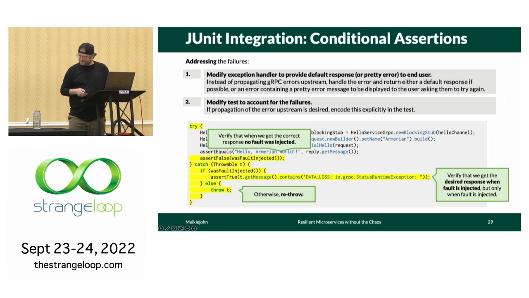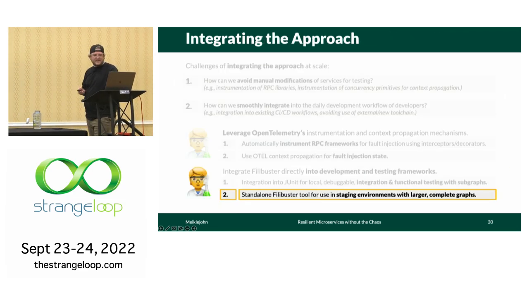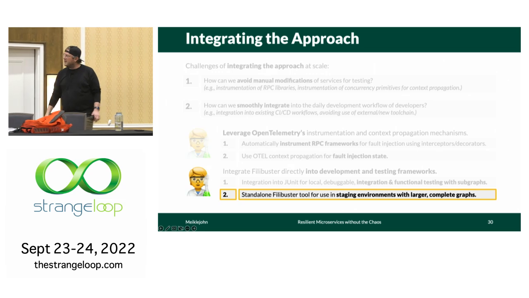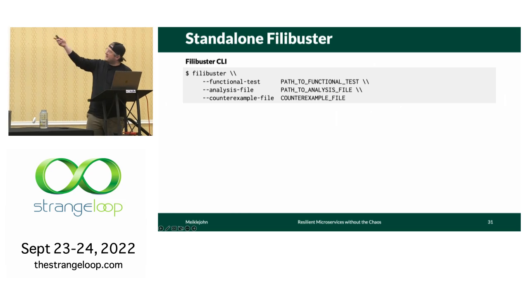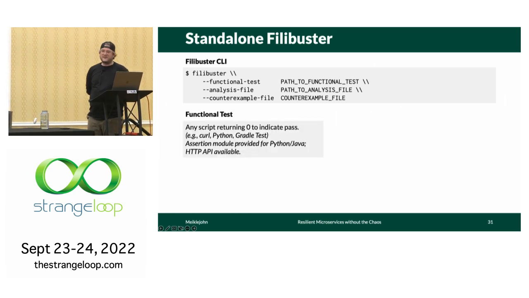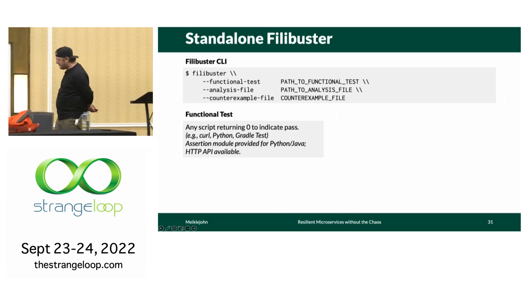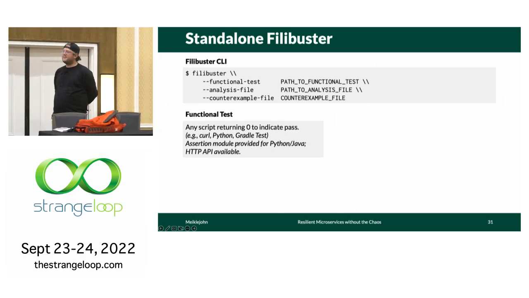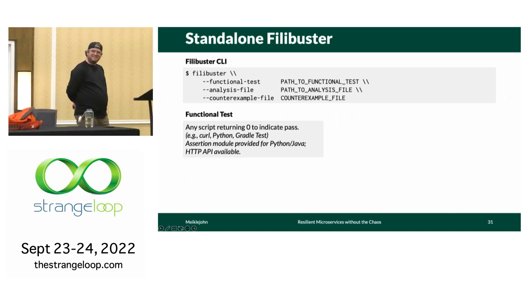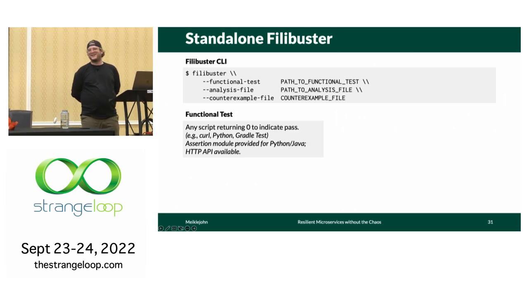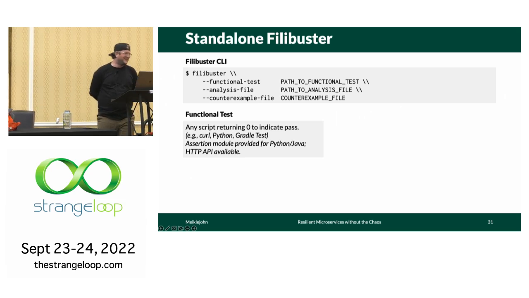OK, so the last bit, and this is kind of the last bit I'll do here to wrap up, is to talk about our standalone fault injection tool for doing testing and staging. Our standalone tool is provided as a CLI. It looks like this. It takes a functional test, which is any script that can indicate passing. If it returns 0, it indicates passing. This can be a Gradle file. This could be a Python test. We've seen some people have functional end-to-end tests that are simply curl statements that assert that some regex holds true on the website. That's fine. We can do that too, whatever you want, whatever works for you.